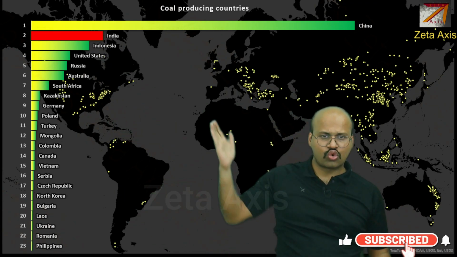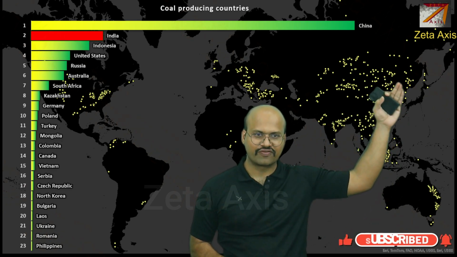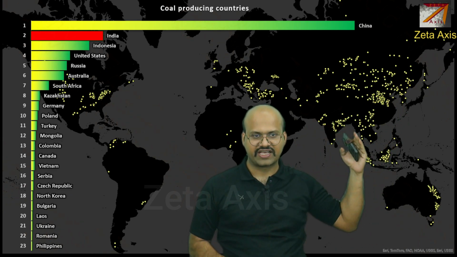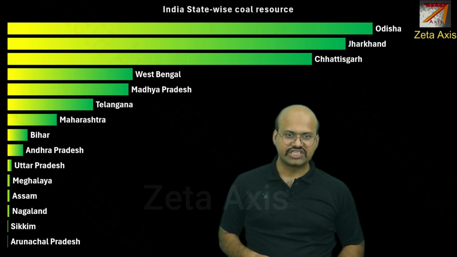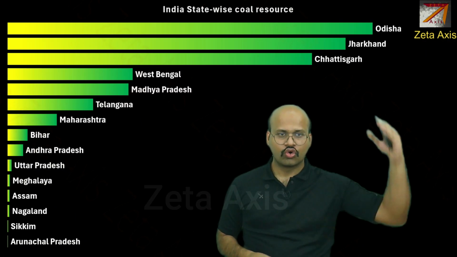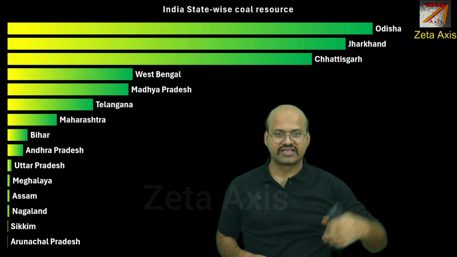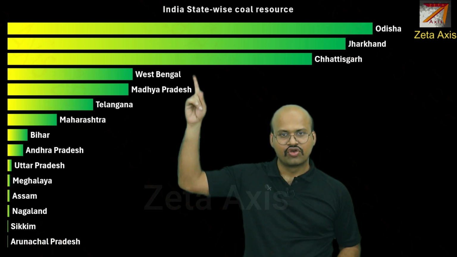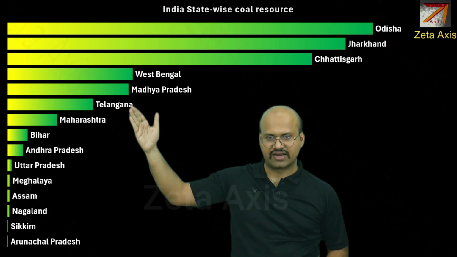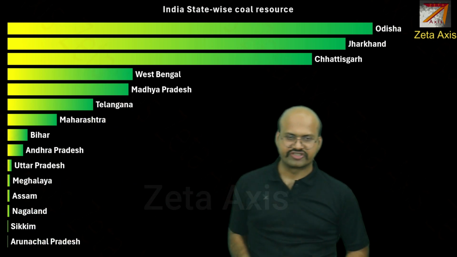These are the coal mines across the globe. We can see that there is a very huge concentration of coal mines in China as well as in India. Within India, if we see the coal reservoirs, then Odisha, Jharkhand and Chhattisgarh are the three states which have the highest coal reservoirs, followed by West Bengal, Madhya Pradesh and Telangana. And then we see here that these states have very little coal reservoirs.